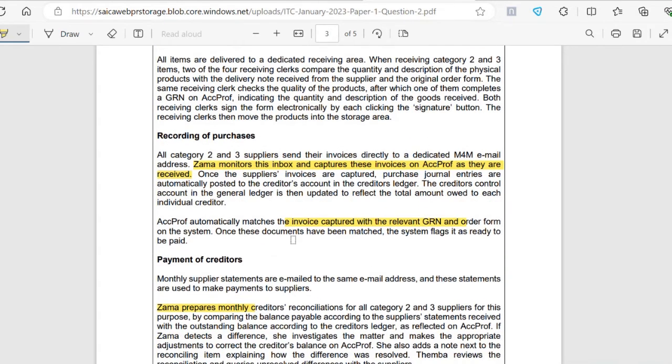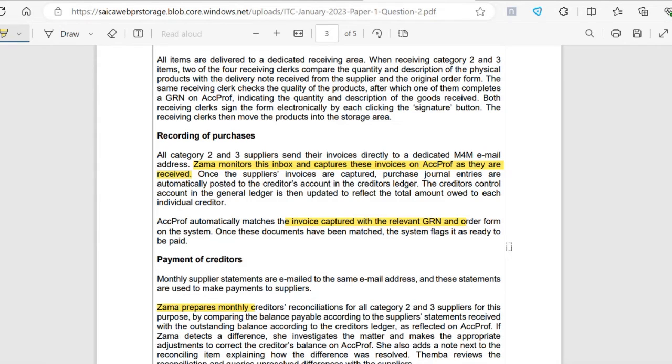Then the invoices captured are matched automatically with the goods received note. So what if not all those invoices are captured by Zama? Then we have the goods received notes, but the invoices are not all captured. So now there's a mismatch over there. So let's just think, why are we doing this matching? So the invoice and the goods received note, we are basically seeing which goods have been received against the invoices that have been charged, so that we can process payment, they say.